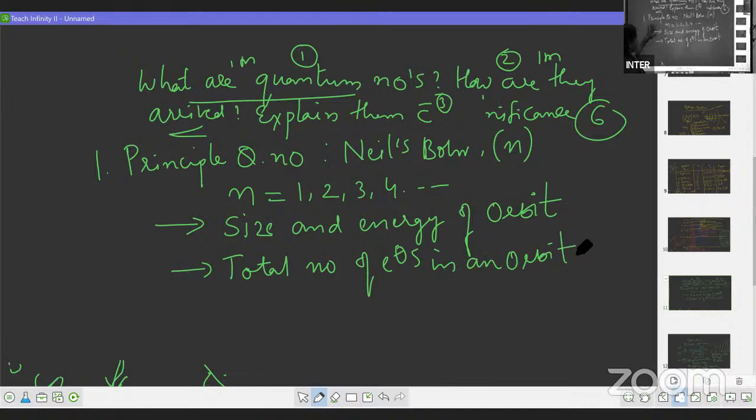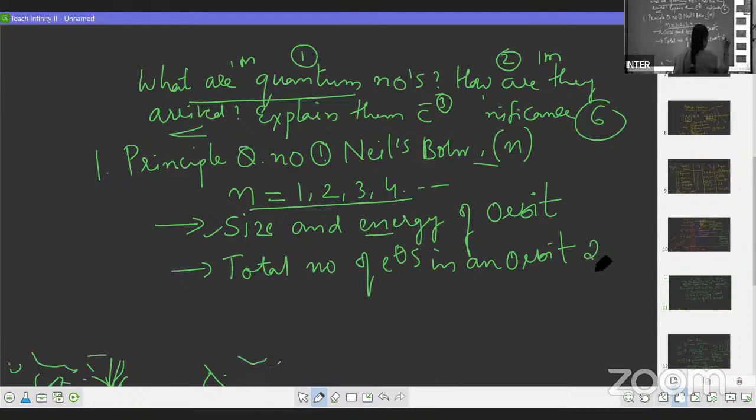For any quantum number, this is the format you have to write in your booklet. First write about the scientist, who proposed it. After that, what is the symbol, then what are the values, and then what is the application. So by looking at the value of n, you can come to know about the size and energy of the orbit and the total number of electrons in an orbit.